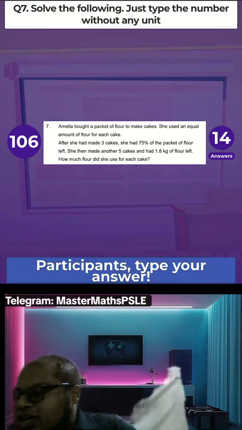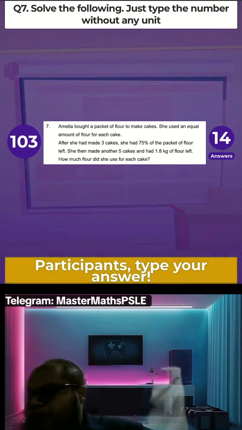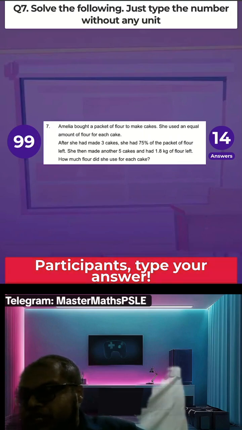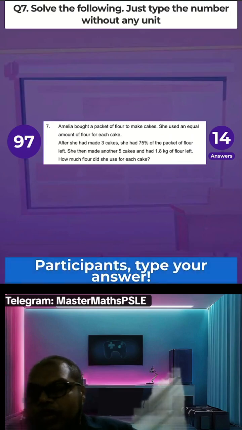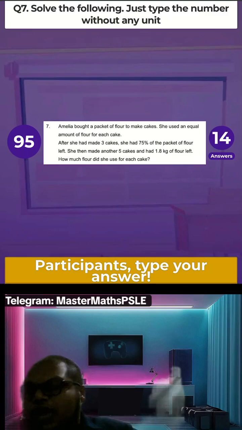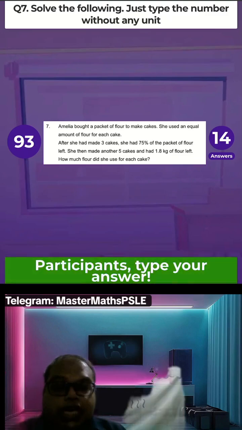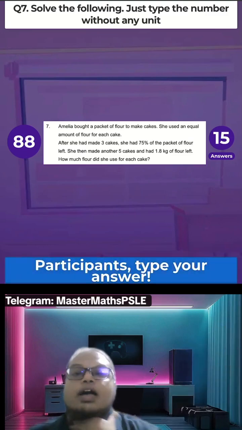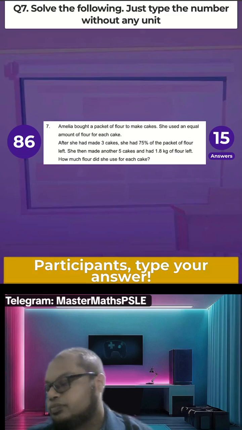Okay, let me see if I can give you all some hints here. So they say here initially she made 3 cakes and got 75 packets of the flour left. So that 3 cakes is for how many percent of flour? That is the first hint.